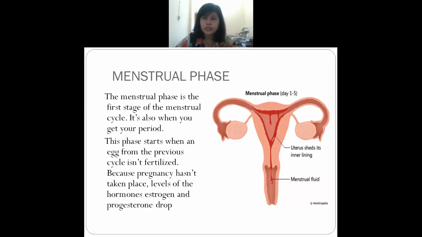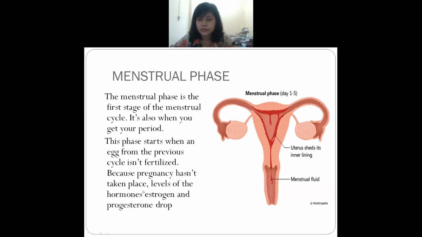When a woman starts getting her period, it means the menstrual phase. Understand? In this phase, hormones like estrogen and progesterone drop. And what can you see? Discharge, meaning coming out.